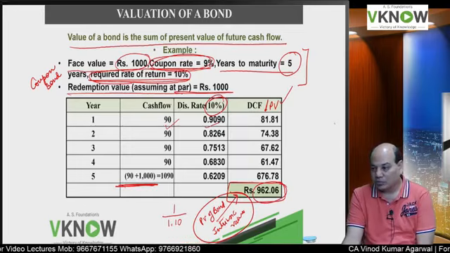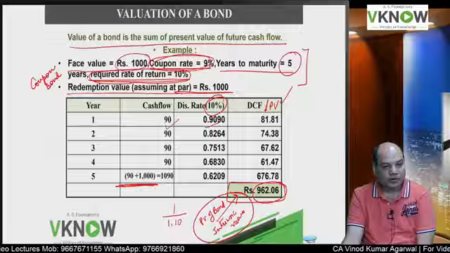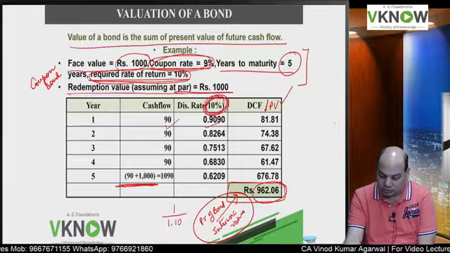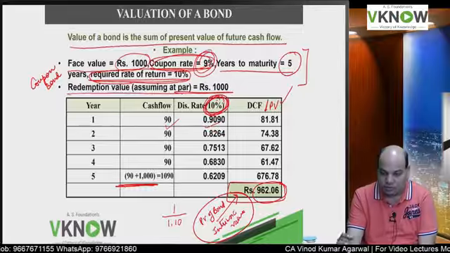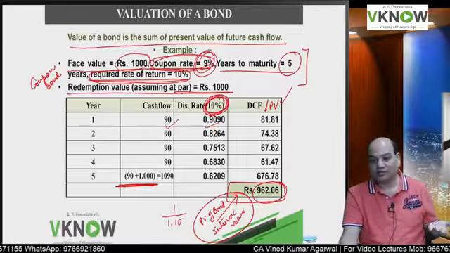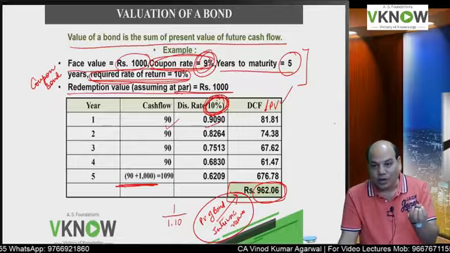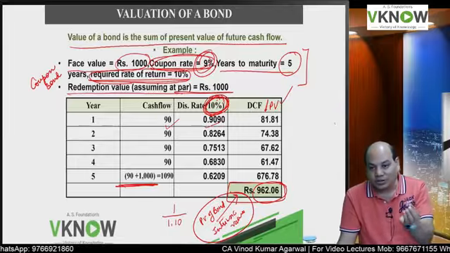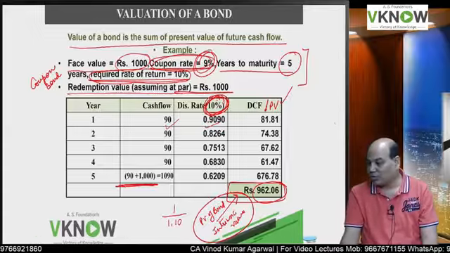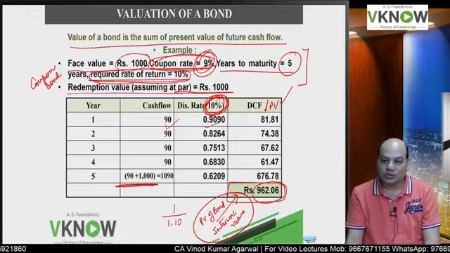Why? He is going to pay less than the face value because he wants 10% return, but the coupon rate is 9. So in order to increase his return, the bond will have to be sold at a discount to this investor whose required return is more than the coupon rate.